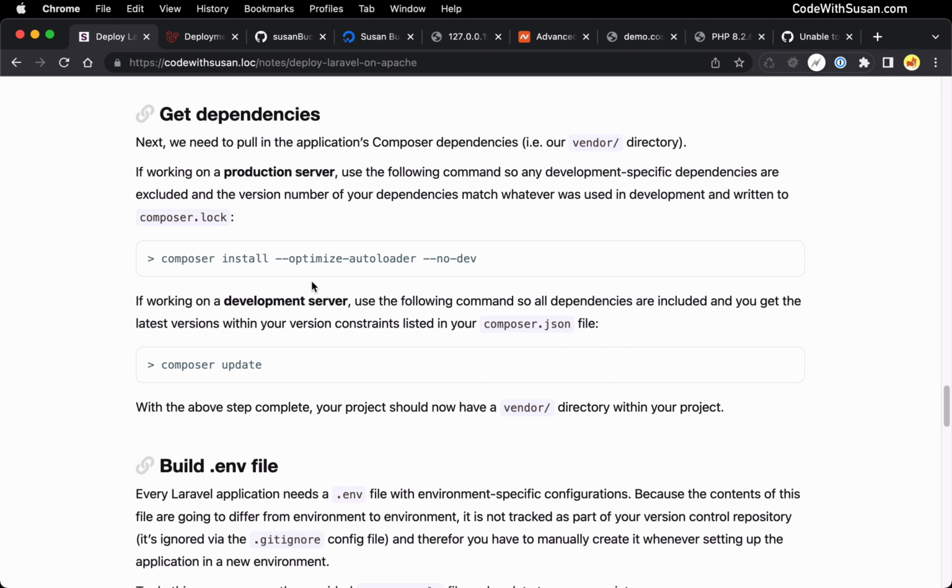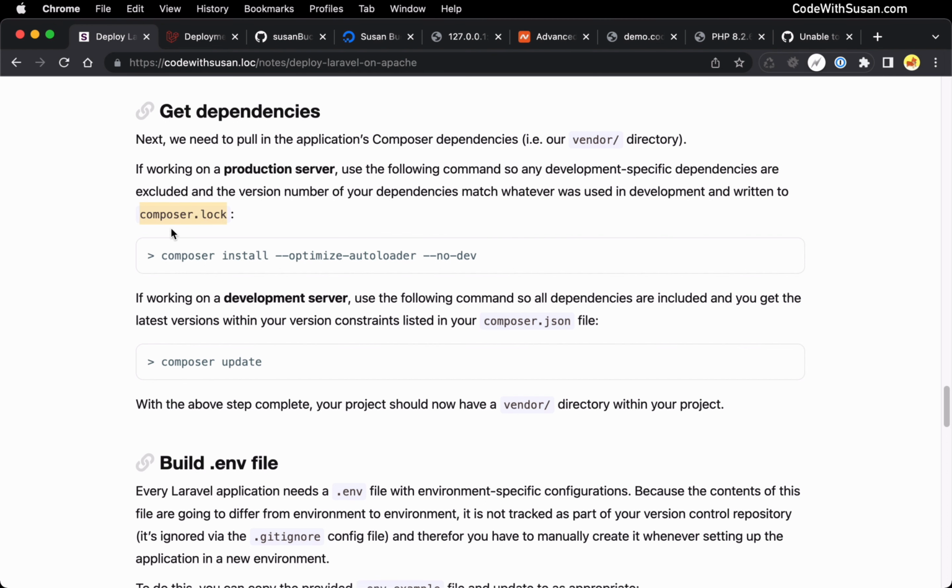This is going to do a few different things. One is going to exclude any of your outside dependencies that are just for development purposes. Things like testing tools. We don't need them on production, so we would exclude them there. It's also going to optimize your autoloader just to make class locations within your application faster. So that's going to be good. And then composer install, that's going to make it so that when it's getting your outside dependencies, it's looking at the version numbers of your dependencies as written to your composer.lock file.